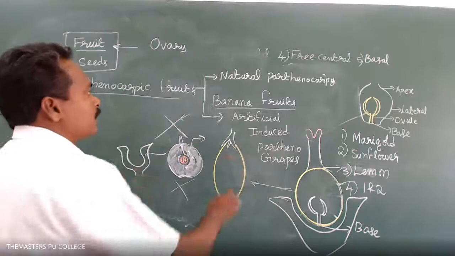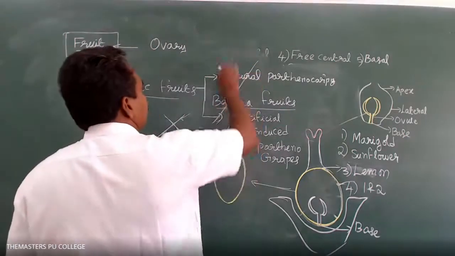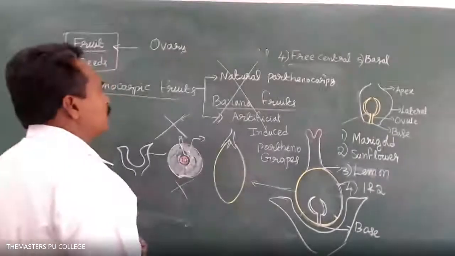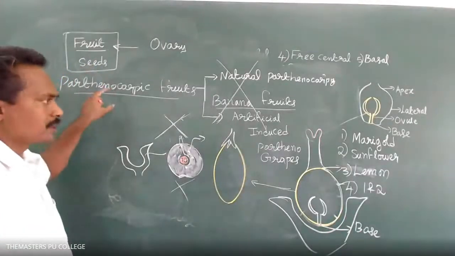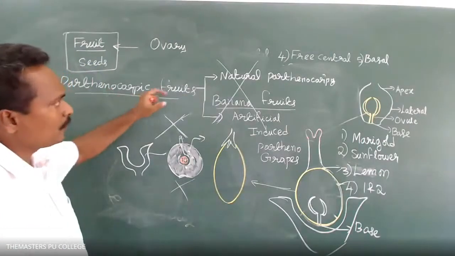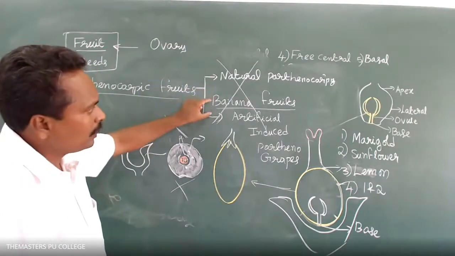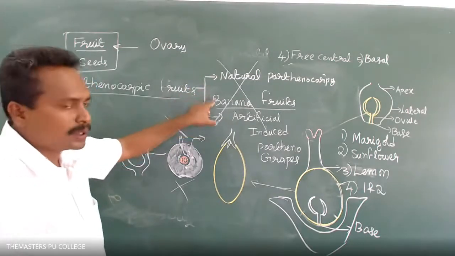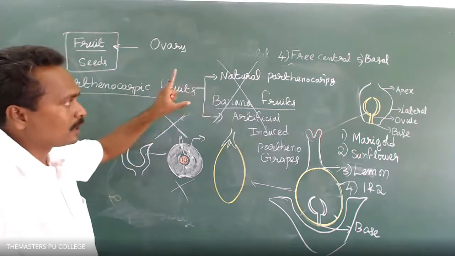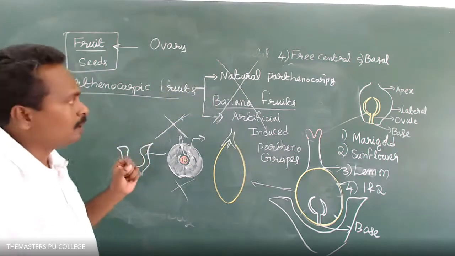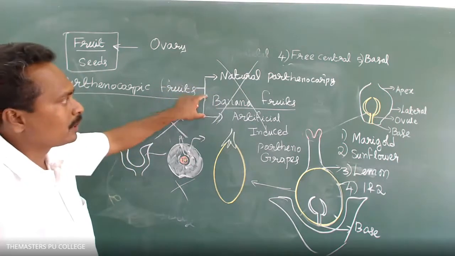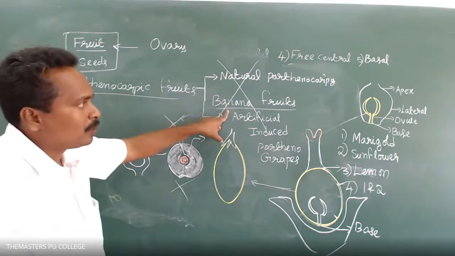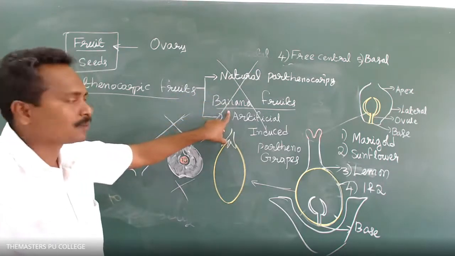These types are not required here, only the parthenocarpic fruits. The natural and induced types of parthenocarpic fruits are discussed in second PUC, sexual reproduction in flowering plants, the second chapter. There we will discuss the subtypes of parthenocarpic fruits.